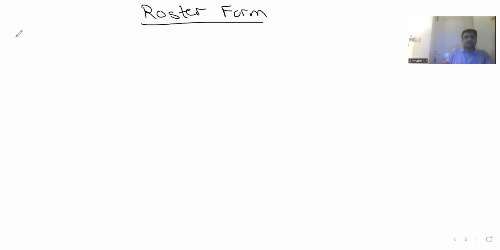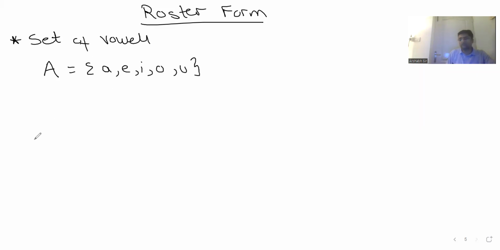Is this clear? So let's say I want to represent again the same example, set of vowels. All right. So I'll say set A. You can choose B, C, D, whatever you want, except those reserved ones, is equal to A, E, I, O, U. Is this clear? So this over here is roster form. Now, guys, whenever you're writing a set, keep a couple of things in mind. The first one is the order does not matter.